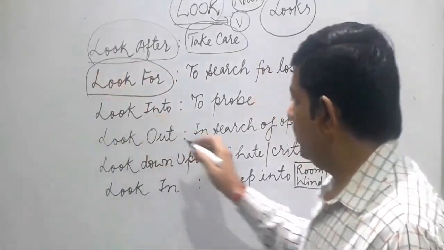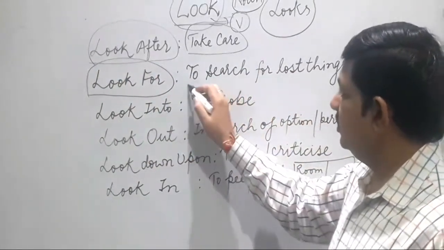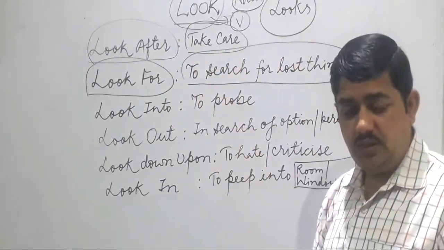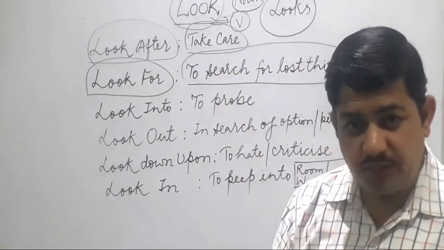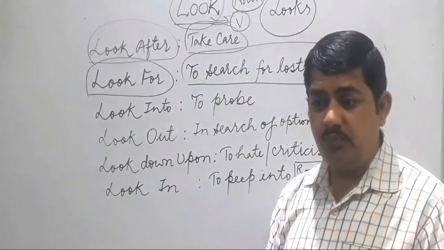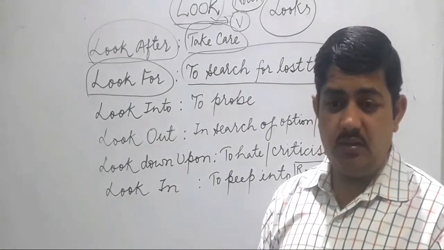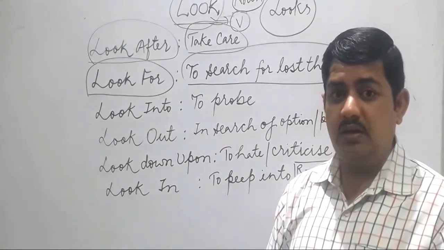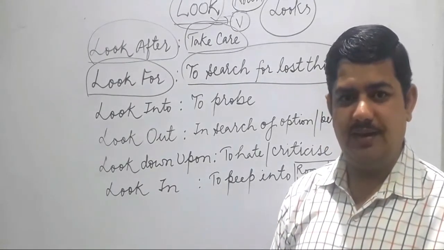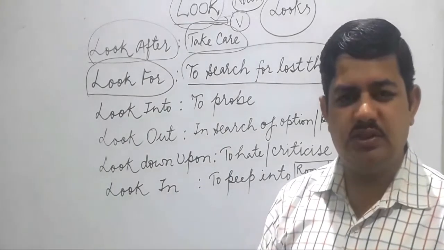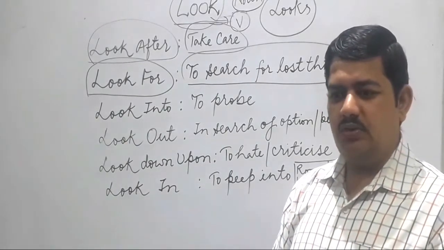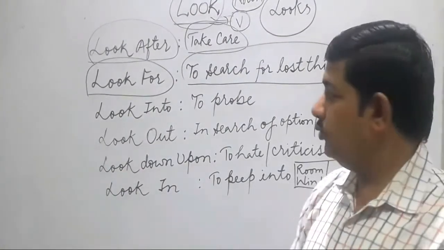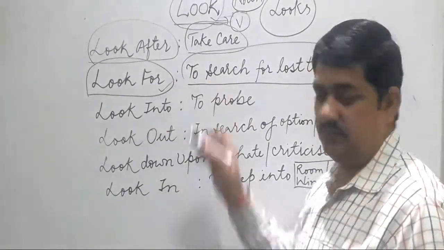See, look for means to search for a lost thing. कोई वस्तु आपकी गुम हो गई है and you are in search of that. I am looking for my Parker pen. Clear? Means you have lost it somewhere. So you are trying to find your lost object. So there you will use look for.